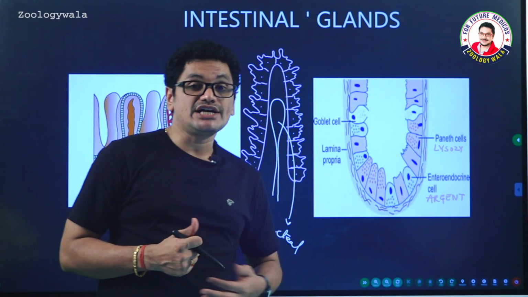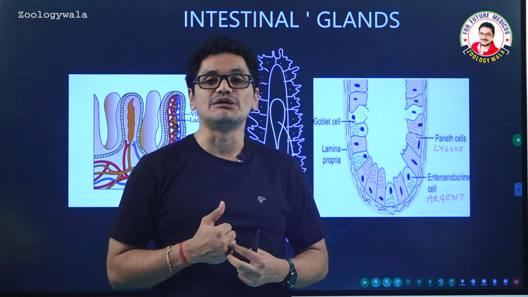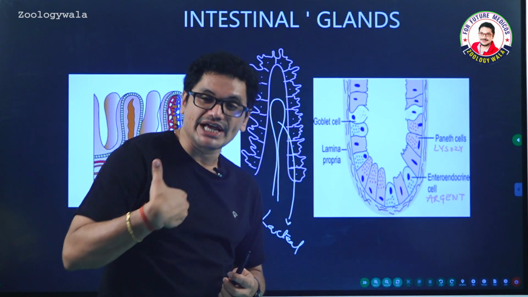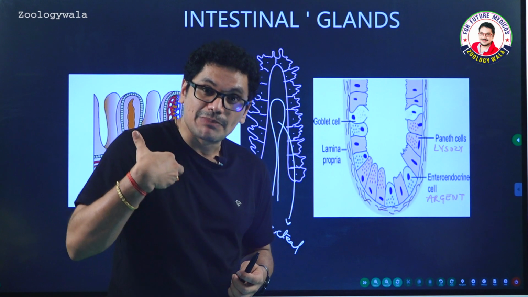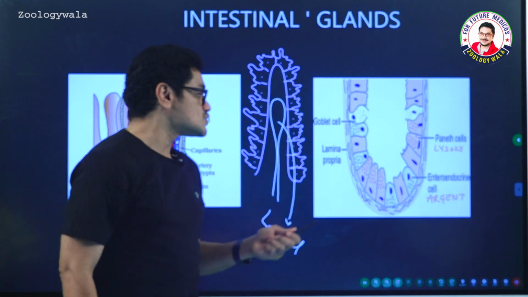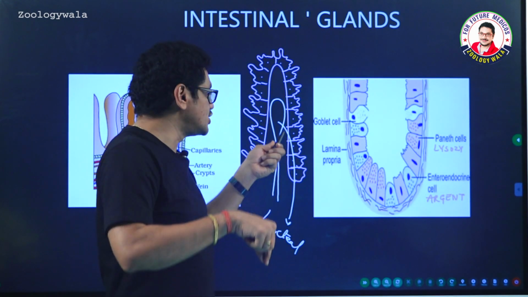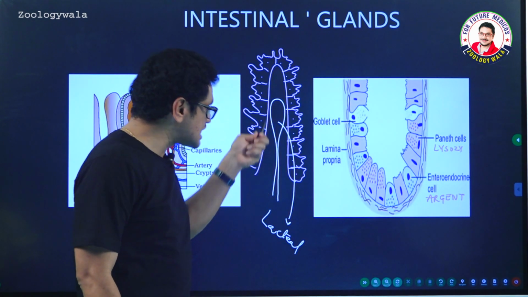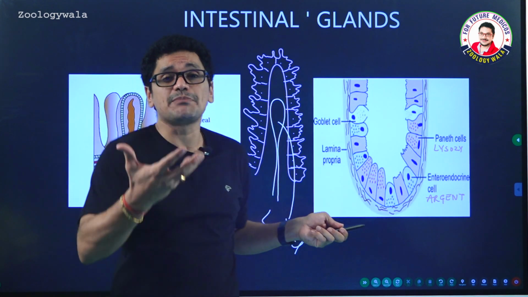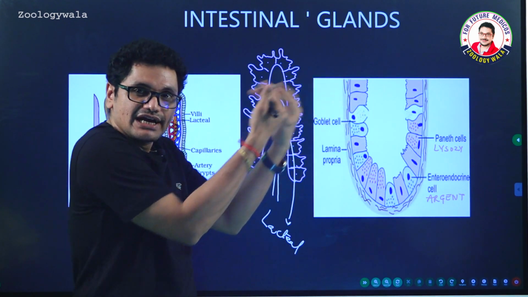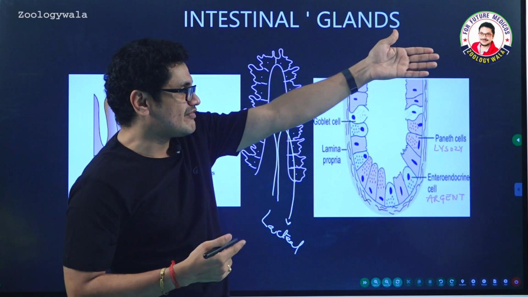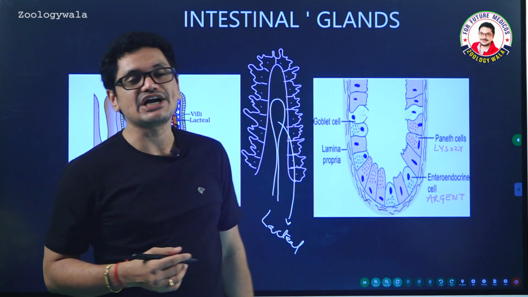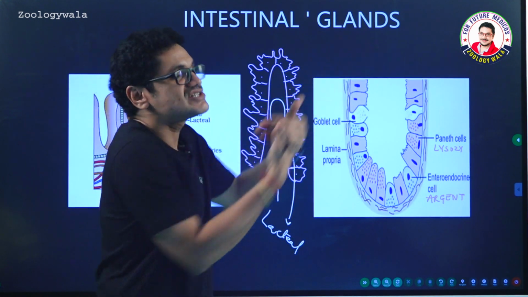Even though digestion of fats is over, the size of the fat molecule will be large, as a result of which it will become very difficult for the blood capillary to take the fat. So after the digestion of fats is over, the digested fats enter into these lacteal lymph capillaries. So this lymph will take the digested fat. If the fats are not going to enter the blood directly, then nobody is going to take the digested fat.